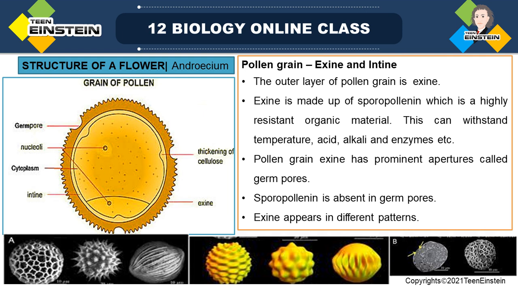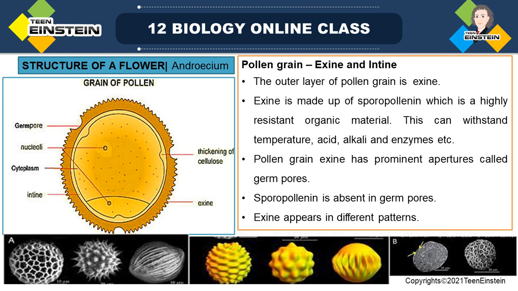This sporopollenin is the most resistant organic material ever known. And this exine has prominent apertures.